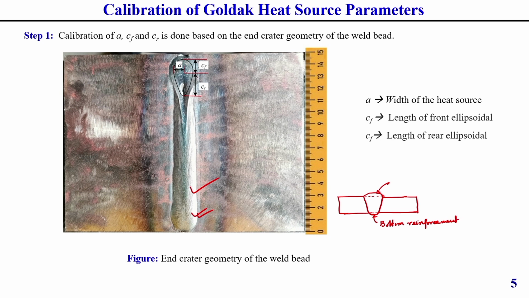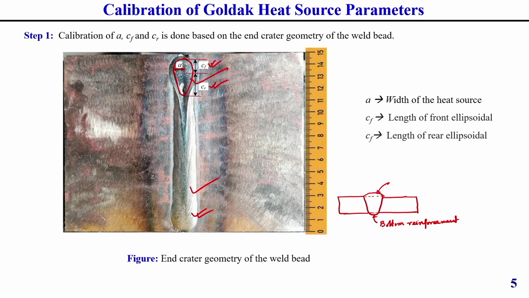So, after welding we first have to calculate what A is, which I have already shown you. First I have to define the end crater dimension. You see, this is the end crater dimension I have decided. From here I need to measure this A value, this CF value, and this CR value.